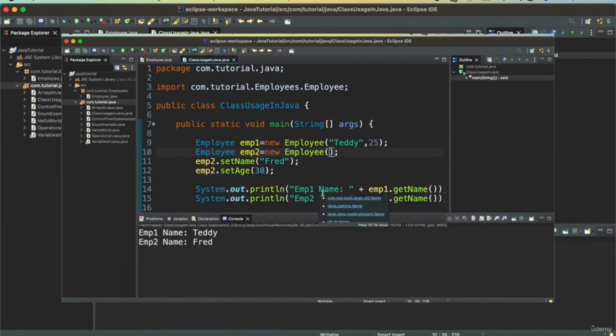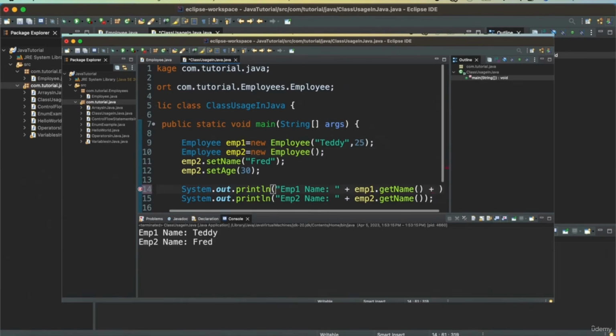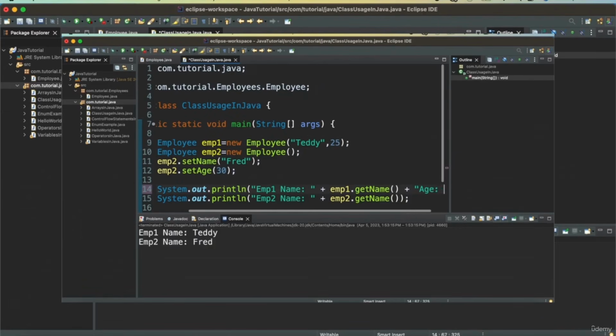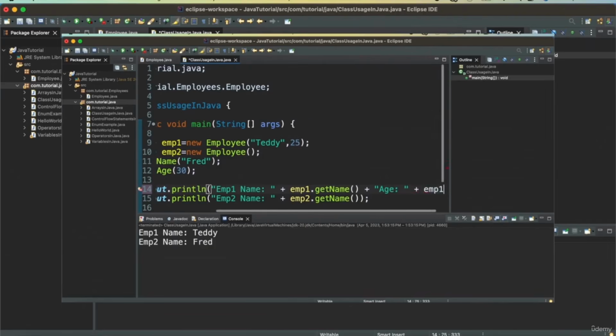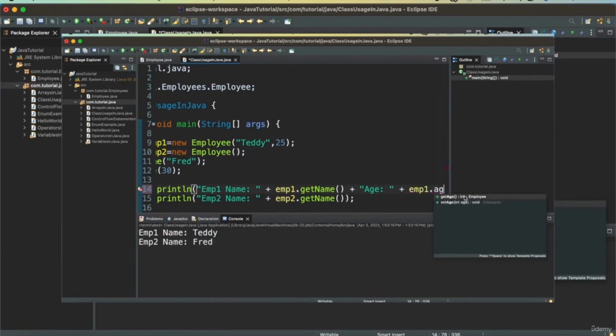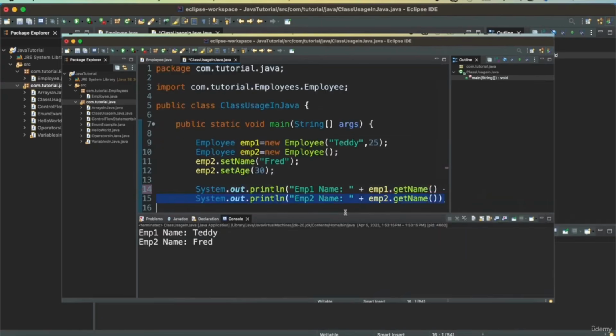And now when we run it, we get emp1 is Teddy and employee 2 is Fred. We can also print the age. So we will say age is emp1.getAge, and same for employee 2.